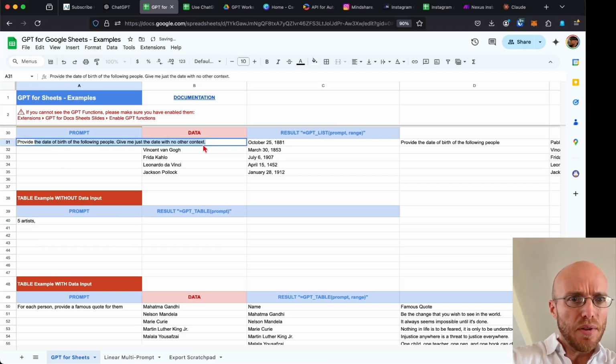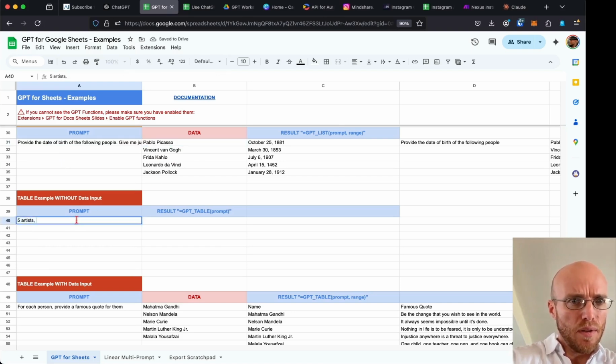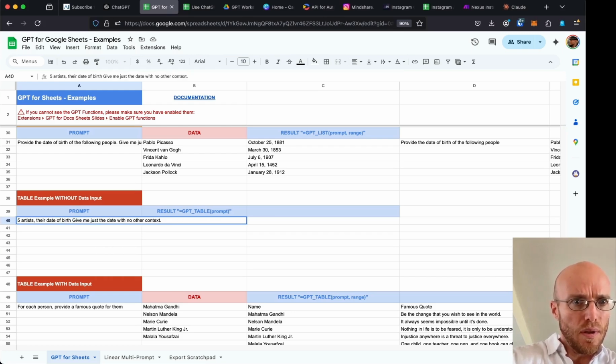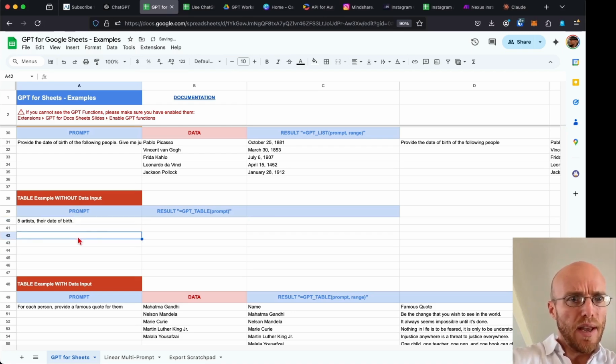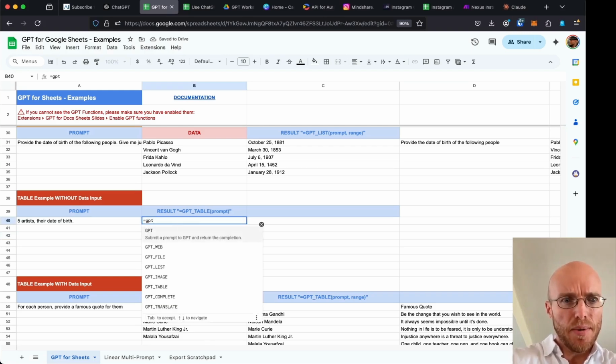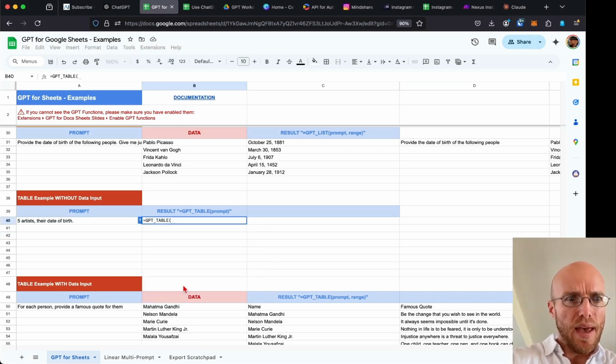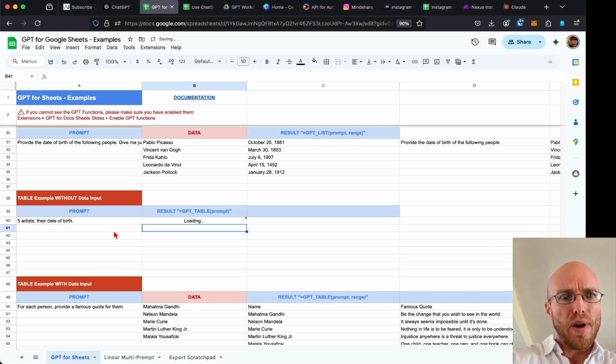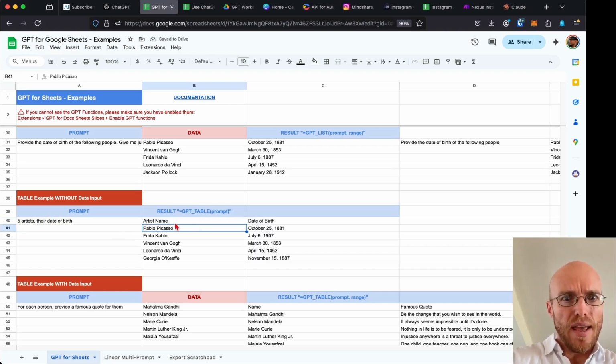The date of birth, their date of birth. And I'm going to see if I'm just going to remove that. Okay, so now what we can do is use the table example. So it's GPT table, and then all I need to do is click on this because it's just the one prompt. And look at this. If it works right, it should have the name and date of birth. So look at that. Is it the same?